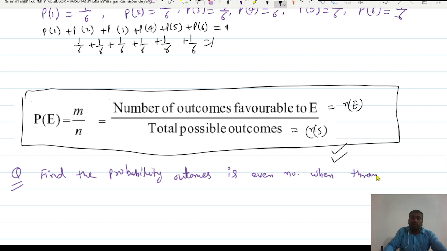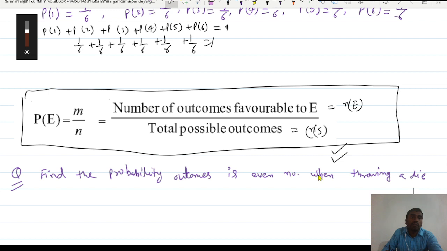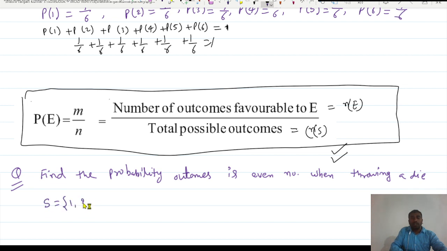So when we are throwing a dice, the outcome we want is an even number. First of all, we have to write the total sample space. What is the sample space in this case? 1, 2, 3, 4, 5 and 6. How many elements are there in the sample space? ns is equal to 6.